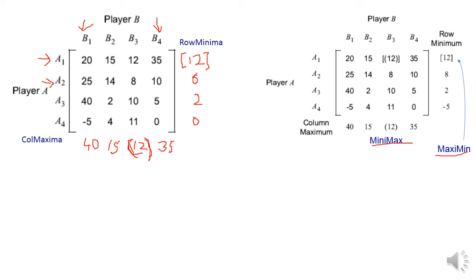That means A1 is the optimal strategy for player A and B3 is the optimal strategy for player B, and the value of the game is 12.